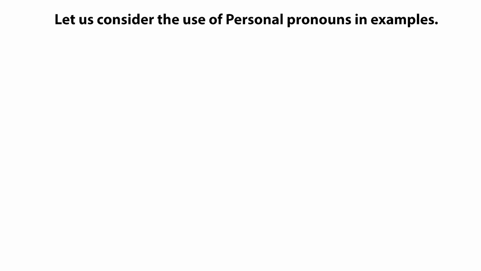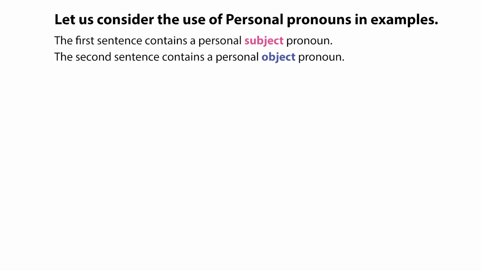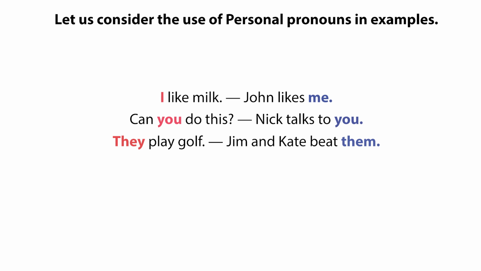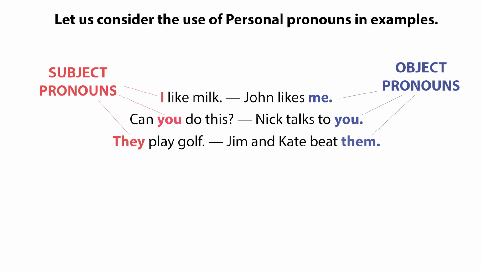Let us consider the use of these pronouns in examples. The first sentence contains a personal subject pronoun, and the second sentence contains a personal object pronoun. I like milk. John likes me. Can you do this? Nick talks to you. They play golf. Jim and Kate beat them. Do you see the difference? Object pronouns are the object to which the action is rendered. It is easy to distinguish subject and object pronouns.